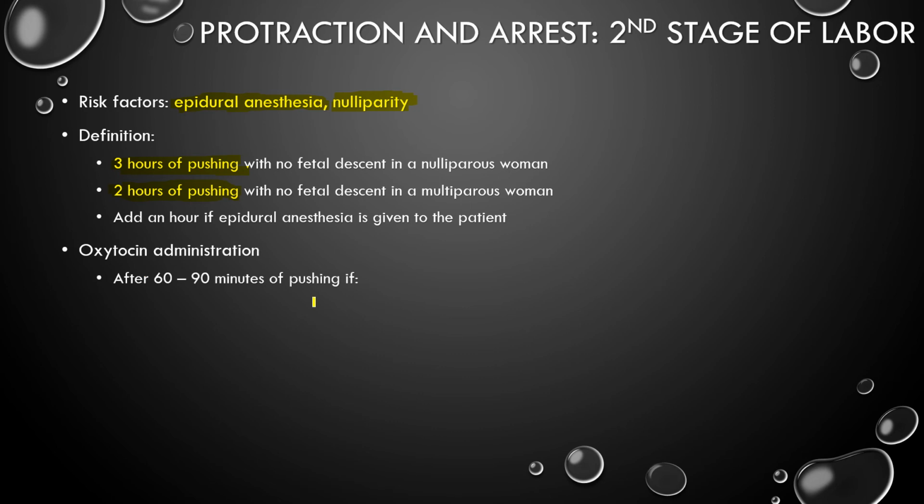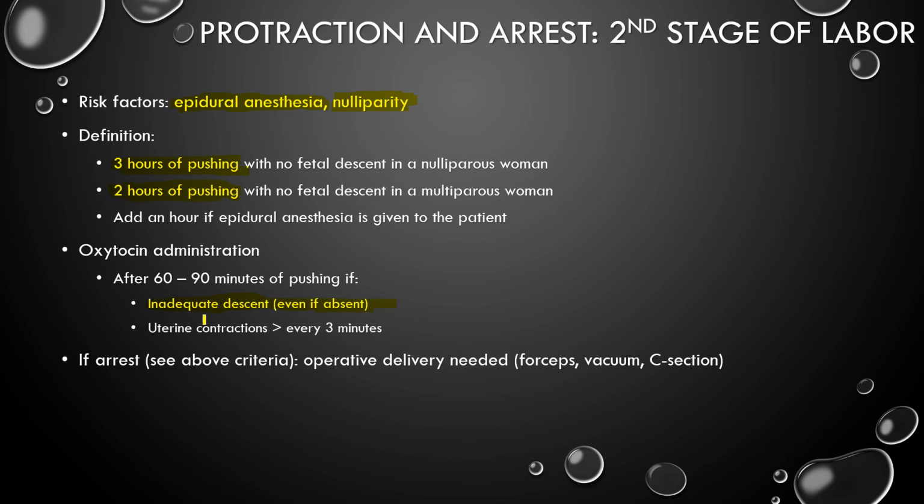When do you give oxytocin? You give oxytocin after around 60 to 90 minutes of pushing if the following criteria are met. If there's no descent, or even absent descent for 60 to 90 minutes, you need to give oxytocin. And if uterine contractions are happening too far apart, more than 3 minutes apart, that's not good, and oxytocin can help bring these contractions closer together.